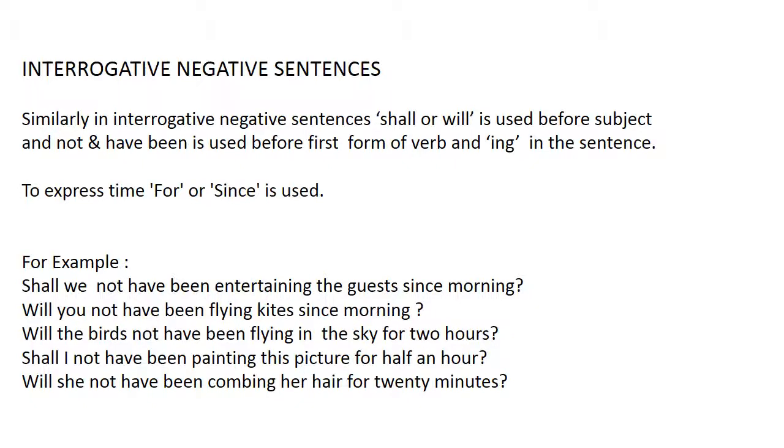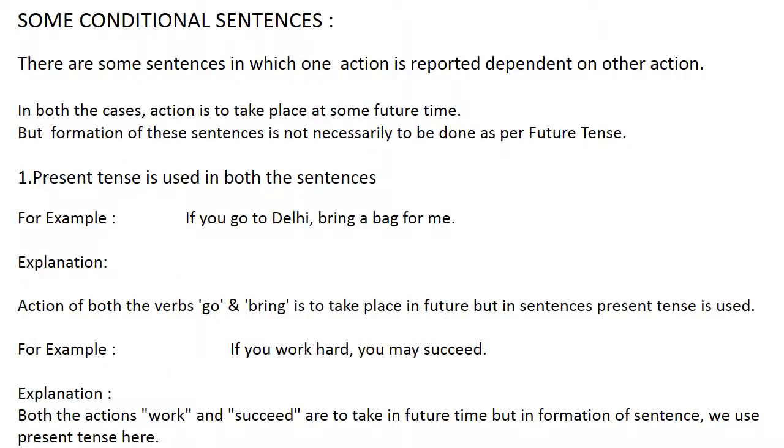Interrogative negative sentences. Similarly, in interrogative negative sentences, shall or will is used before the subject, and not and have been are used before the first form of verb and ing in the sentence. To express time, for or since is used. For example, shall we not have been entertaining the guests since morning? Will you not have been flying kites since morning? Will the birds not have been flying in the sky for 2 hours? Shall I not have been painting this picture for half an hour? Will she not have been combing her hair for 20 minutes?